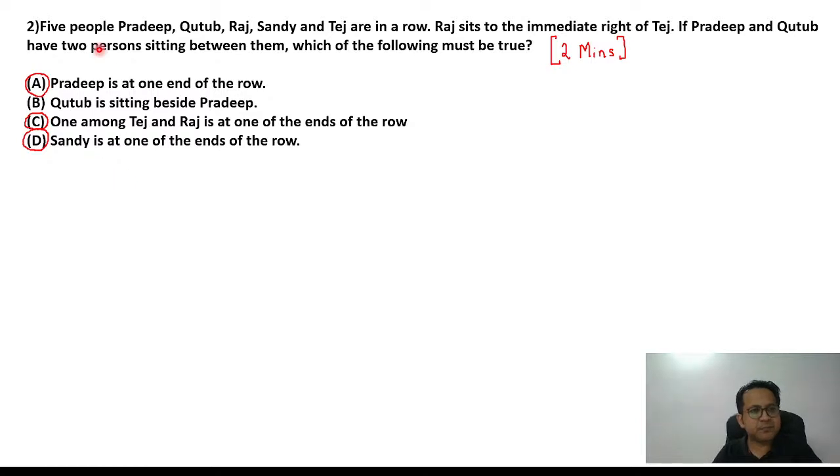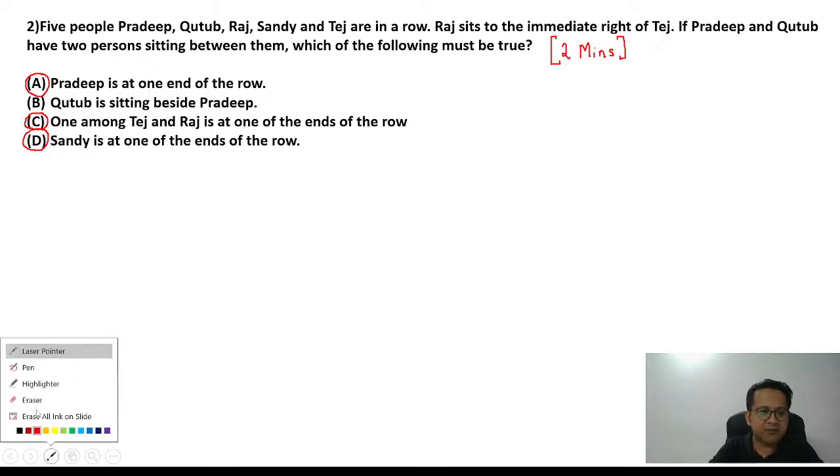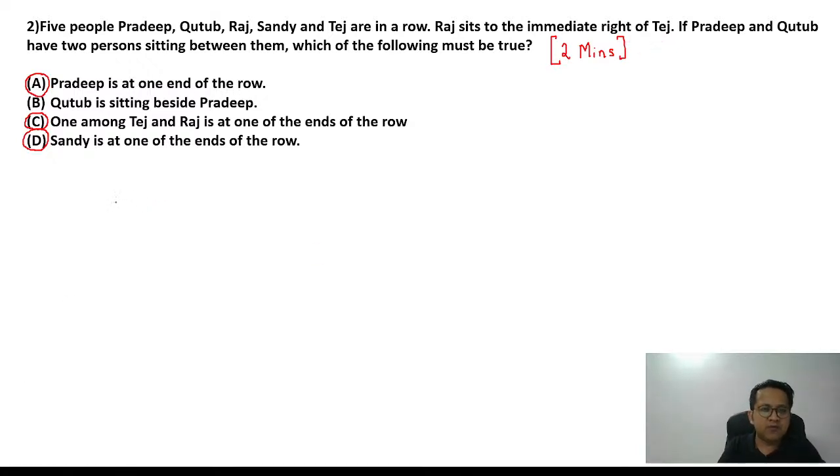Let's start. 5 people P, Q, R, S and T are in a row. Okay. Raj sits to the immediate right of Tej. Okay, let's start drawing. There are 5 people in a row. So 1, 2, 3, 4, 5. Okay, let's label it 1, 2, 3, 4, 5.